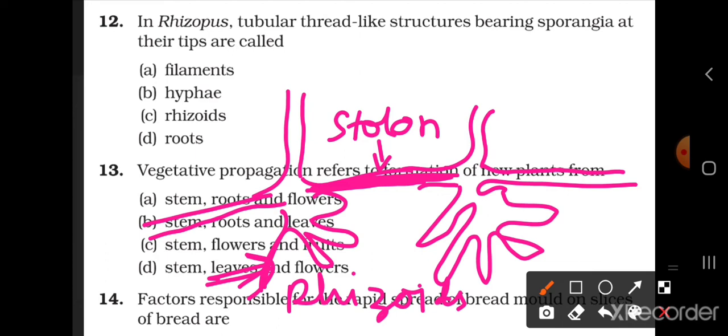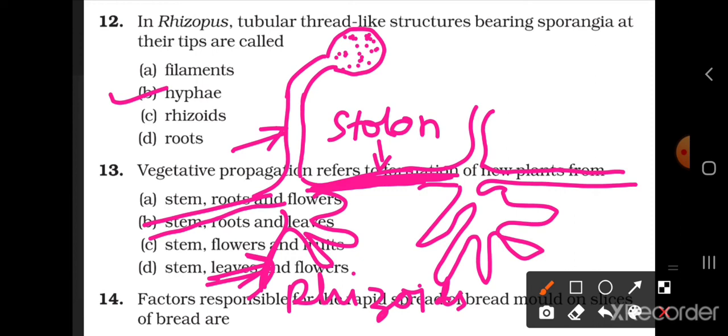Okay, then the third one is the sporangiophore. It is unbranched. Sporangiophores are unbranched hyphae, and these bear sporangium at the tip, and this sporangium contains spores. Okay, so what is the answer of this question? The answer is hyphae. Hyphae bear the sporangia at their tips.